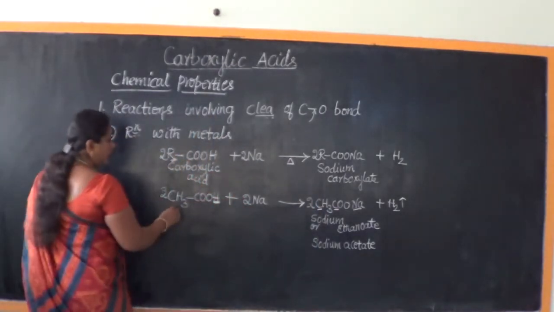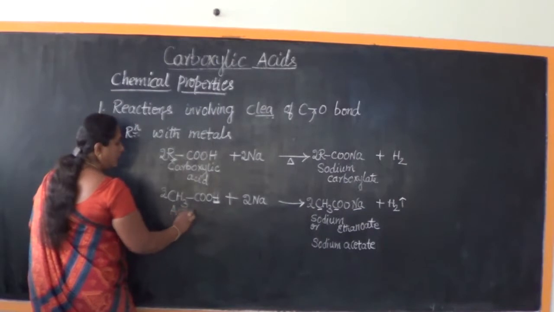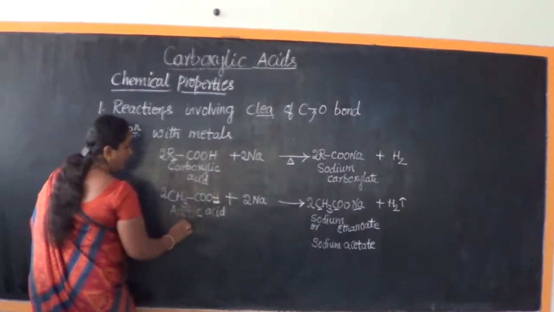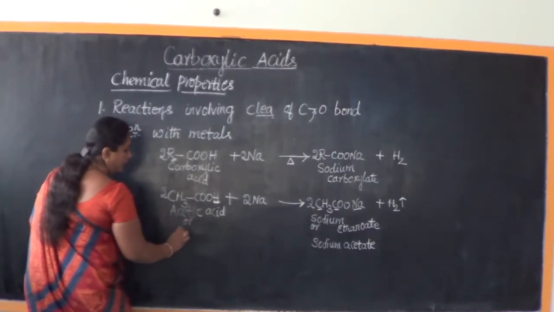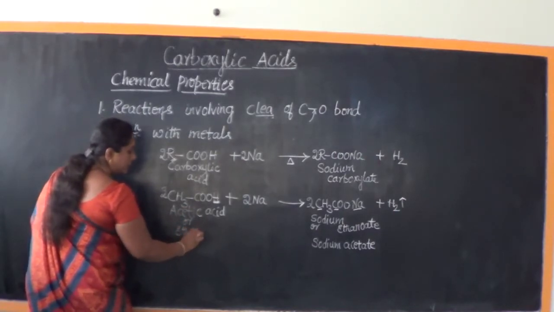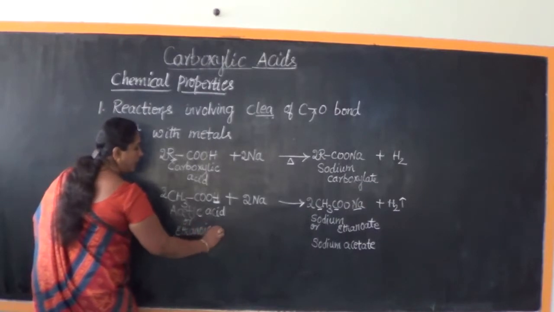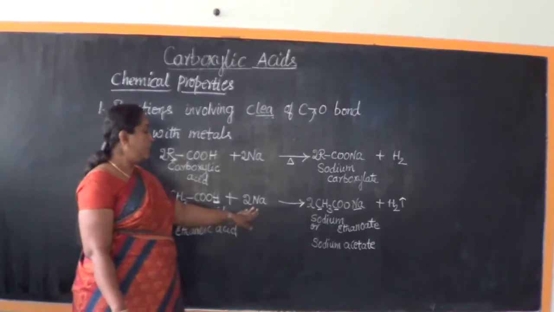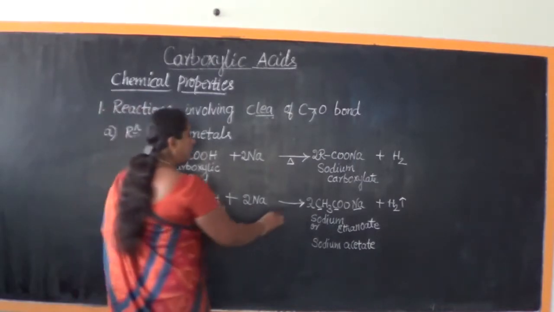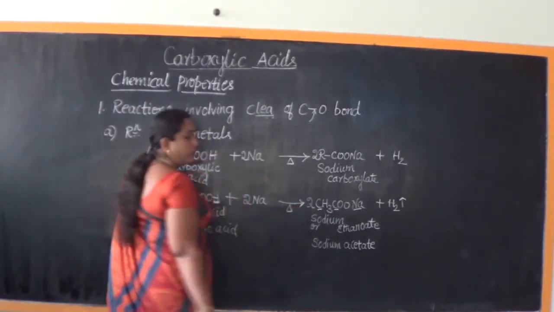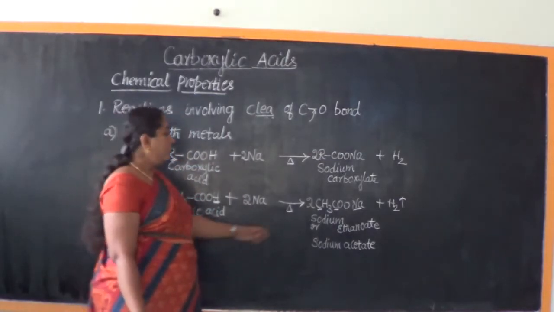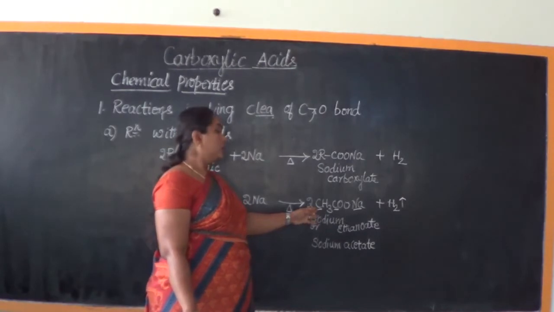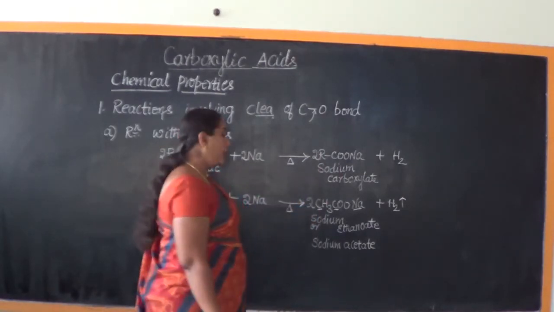Now what is our starting acid? The trivial name of this acid is acetic acid, or its IUPAC name is ethanoic acid. Ethanoic acid, when treated with a metal like sodium, and treatment here involves heating, forms the sodium carboxylate salt along with liberation of hydrogen.